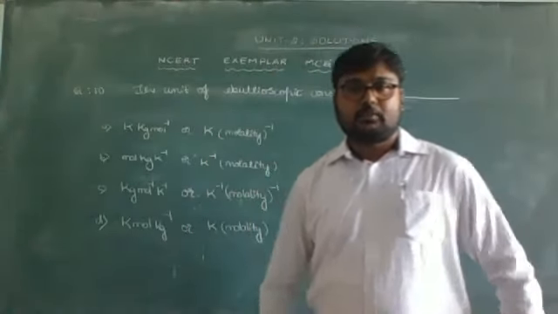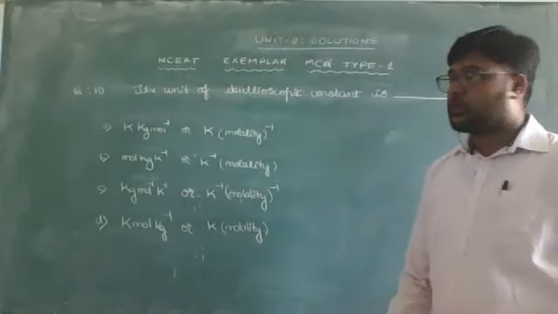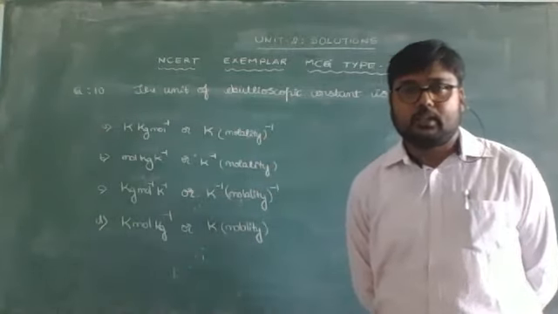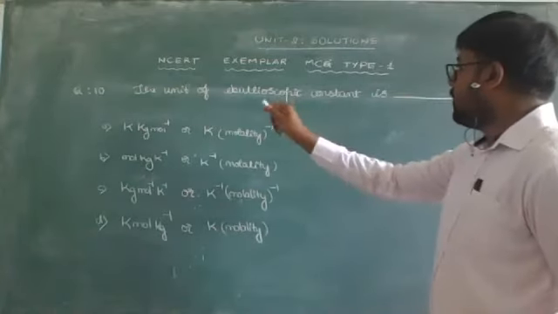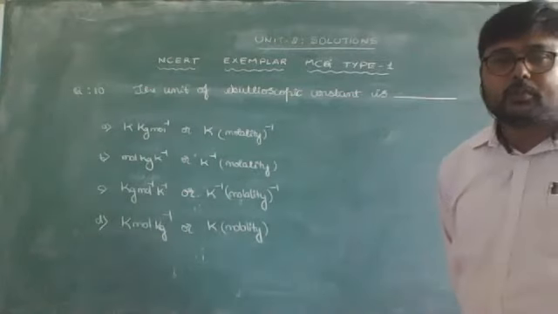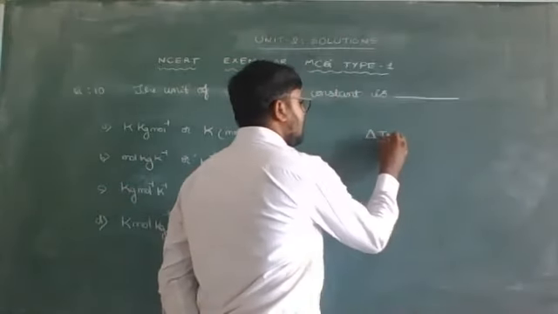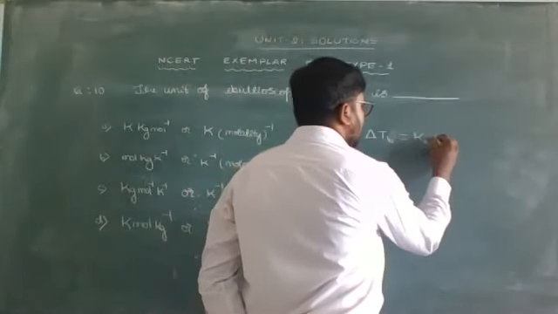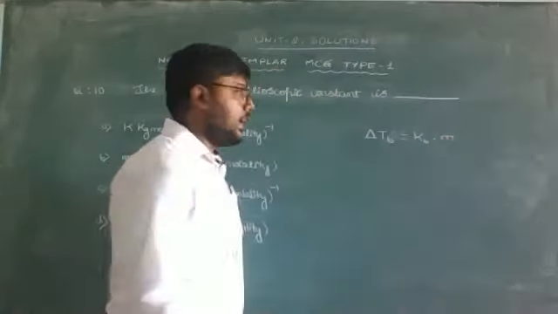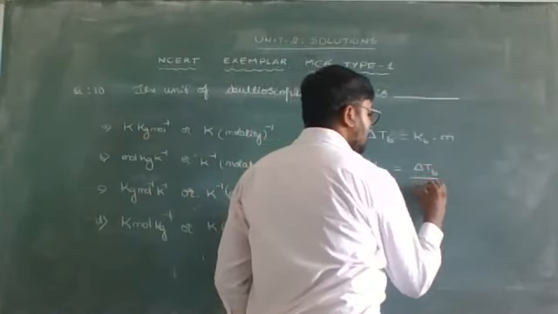Now we'll consider question number 10 from MCQ type 1 questions. Again, a very direct question, but for the information given in the bracket, we'll give an alternate way of expressing the unit. We'll observe the question. The unit of ebullioscopic constant is. We know that the ebullioscopic constant is also called the molar elevation constant. You can recall the equation delta TB equals Kb into m, that is molality. Rearrange the equation to get the unit of Kb. So Kb is equal to delta TB divided by molality.